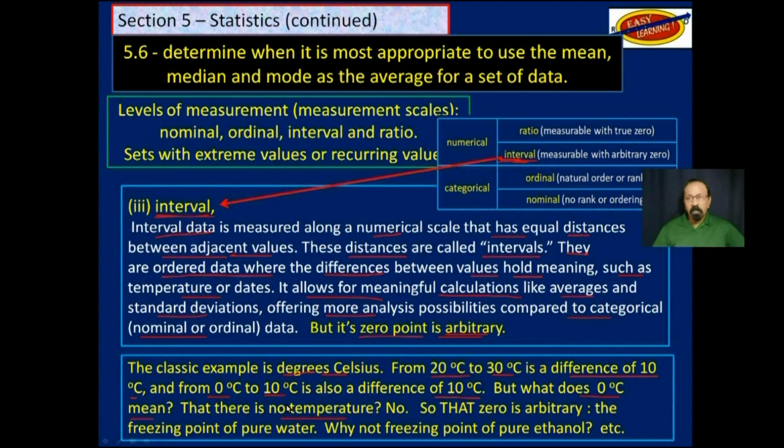That there is no temperature at all? No. So that 0 is arbitrary. It uses the freezing point of pure water as 0. We could have as well used the freezing point of pure ethanol or some other liquid at room temperature. So pure water is chosen as an arbitrary value.